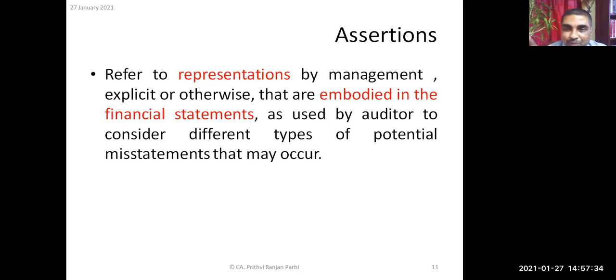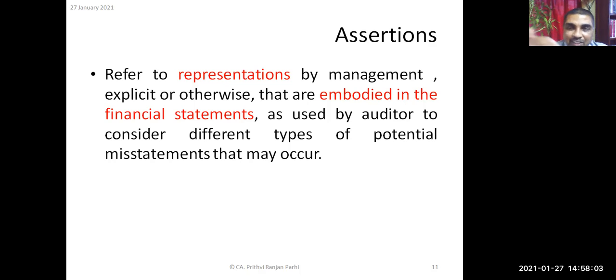For example, I always give this example, earlier also I had given you. Let us say the financial statements show a particular item, that factory building, this much of value. So management is making an assertion that, you see, I am the owner of that factory building. So an assertion about ownership is made there. Like this, certain assertions are embodied in the financial statement.